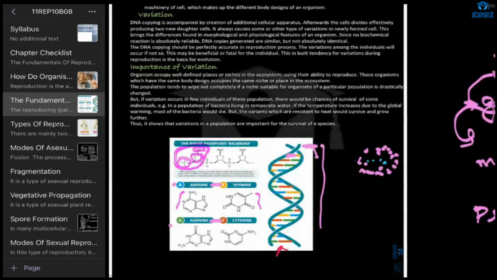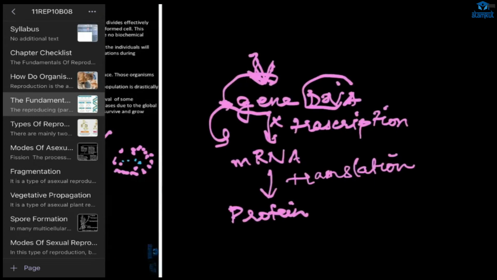Now the variation will occur. How is the variation occurring? Because DNA has a functional structural unit called gene. Here only the variation will occur. Gene is made up of DNA. The DNA will form mRNA, by which process?